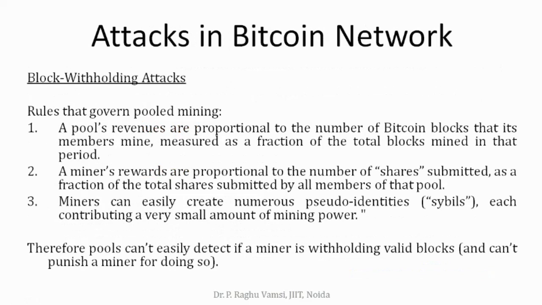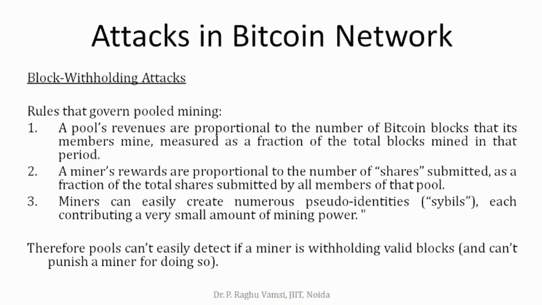Now we'll see some attacks in the Bitcoin network. The first attack is, we'll see this particular scenario: block withholding attack. This block withholding attack, rules that govern pool mining.